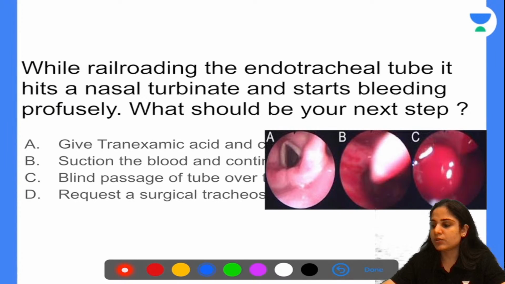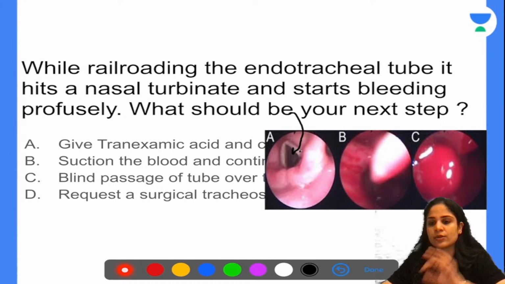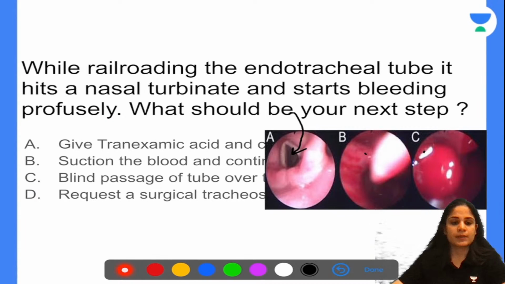So initially you have such a nice picture over here of the vocal cords and the fiber optic bronchoscope has gone in. Now you're trying to put the endotracheal tube through the nose, but the endotracheal tube has hit a turbinate, and because of the bleeding, the picture that you can see through the fiber optic bronchoscope now is B and C. So what will be your next step in this case? Give tranexamic acid and continue, suction the blood and continue, blind passage of tube, or request a surgical tracheostomy. What will you do?